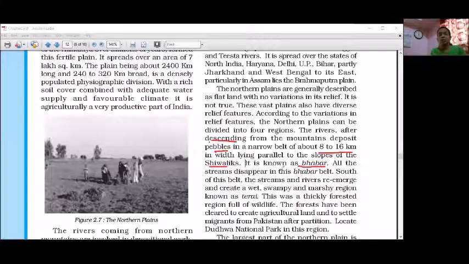It is known as the Bhabar. This is the first section. We are going to see the four sections of the Ganga plain. In that, the first is the Bhabar.